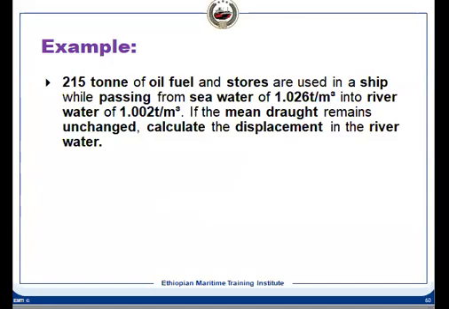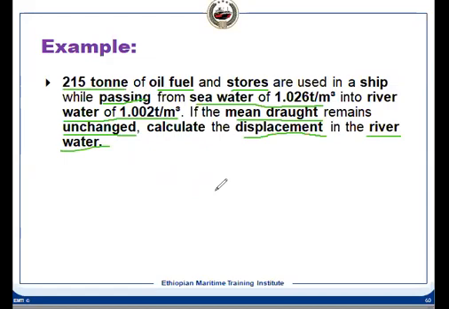Now let's see this numerical. In this numerical, we have 215 tons of fuel oil and stores, and the ship is passing from seawater of this density to river water of this density. So the mean draft remains unchanged. There is no change in mean draft. So calculate the displacement in river water, because our displacement will not remain the same in the seawater and the river water.